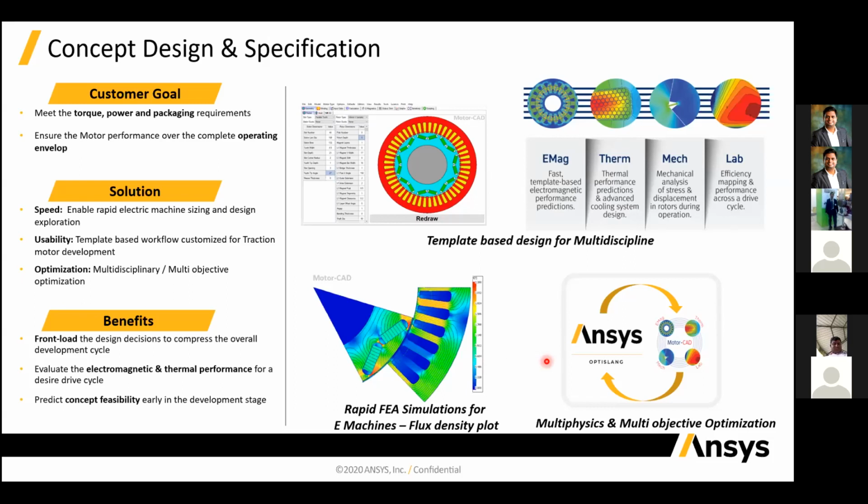And then we can do the multi-physics analysis. Like we have e-magnetism, and after the magnetism you require thermal performance, an efficiency map, and the performance. These things you can easily do using ANSYS MotorCAD.